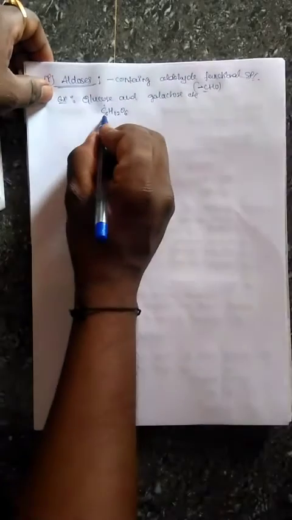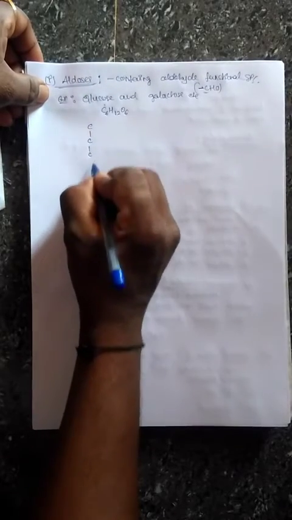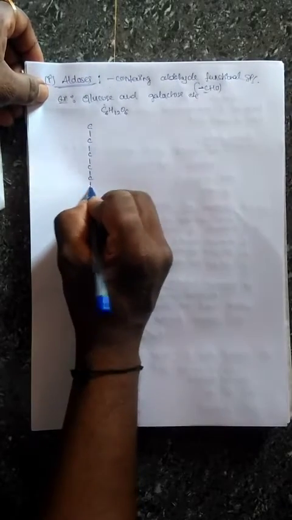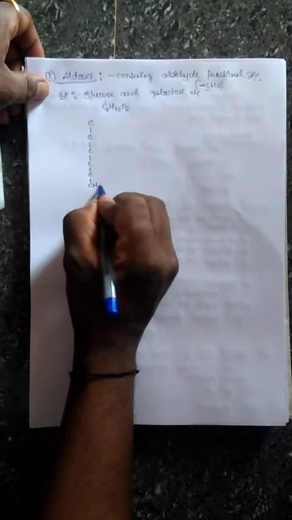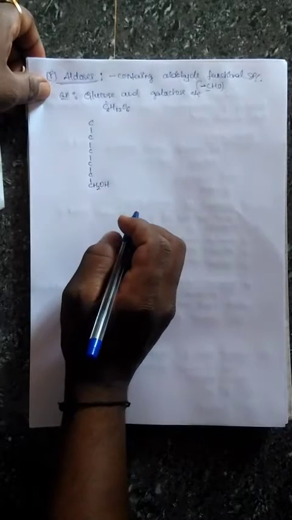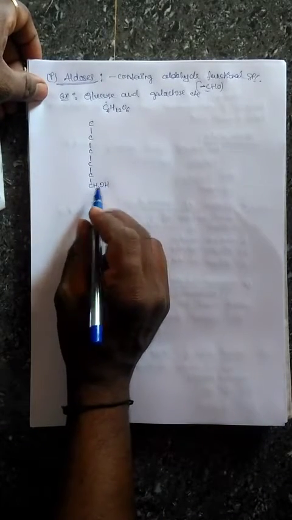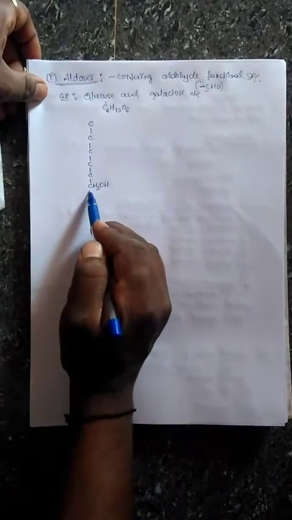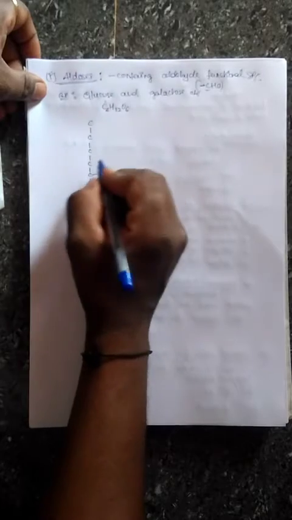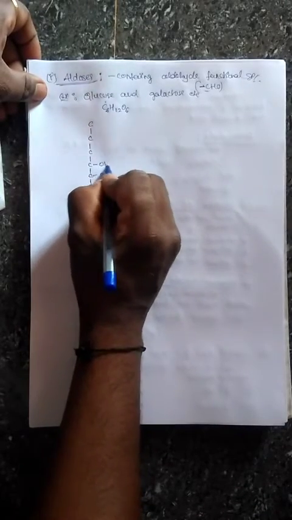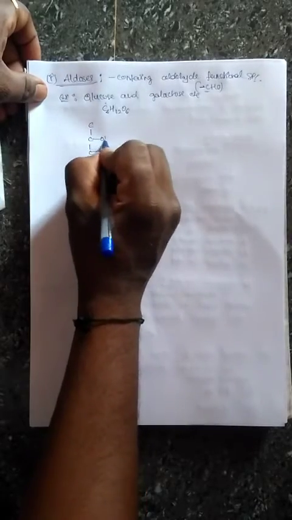Observe how many carbons are there? 6 carbons. So write 6 carbons, 1, 2, 3, 4, 5, then the 6th carbon. The 6th carbon becomes alcohol, that is CH2OH. This is the way to write the glucose structure. Listen carefully. The 5th carbon has OH on the right side, then again OH on the right side, then H on the right side, then OH on the right side.